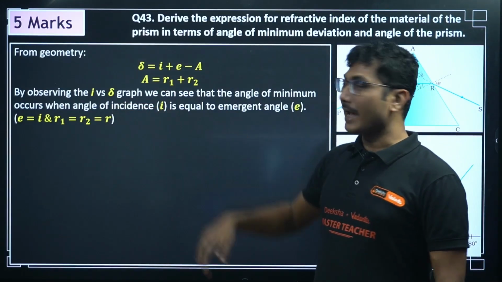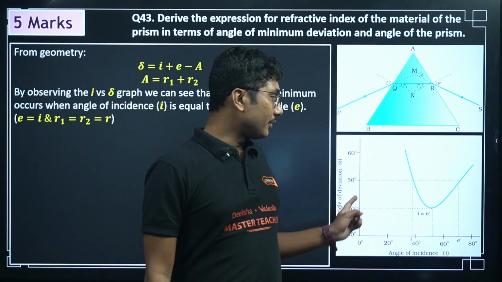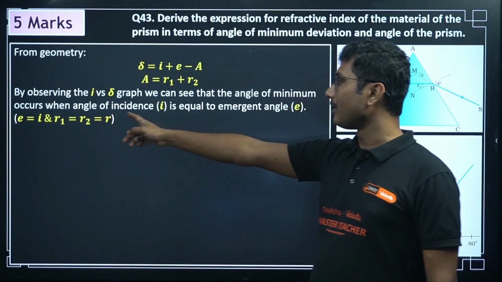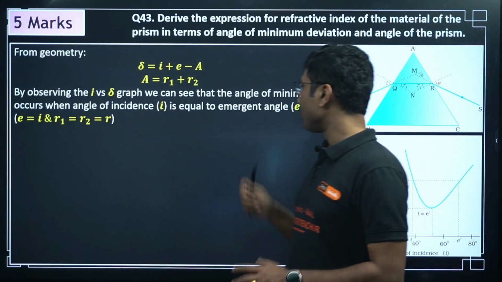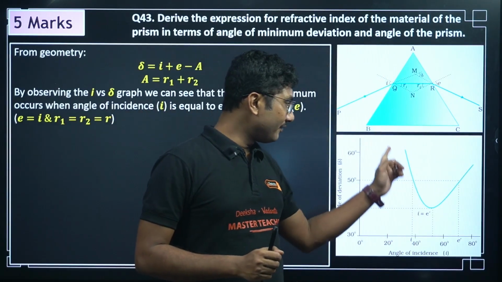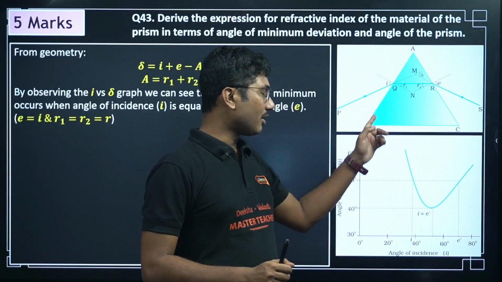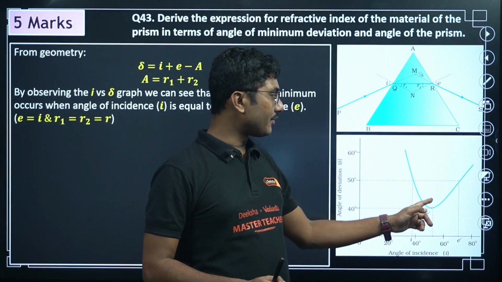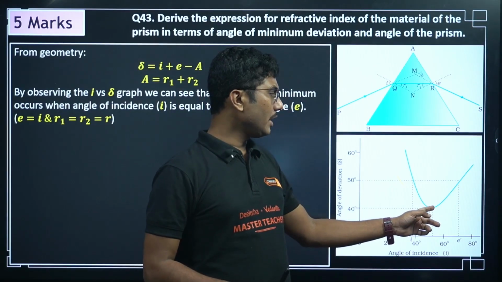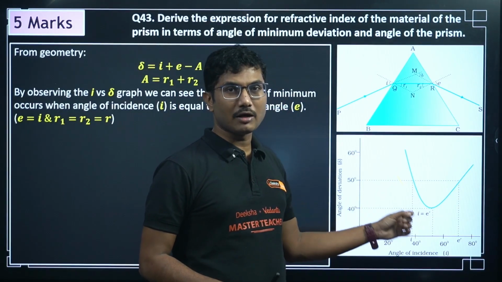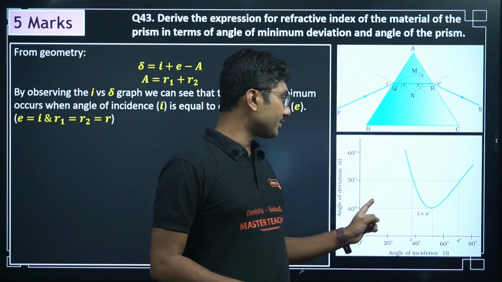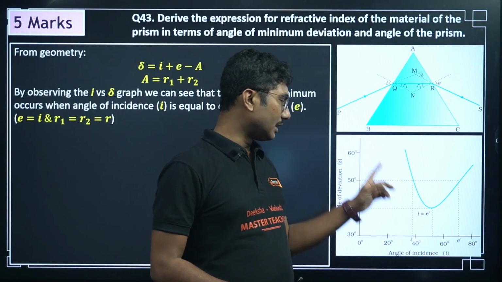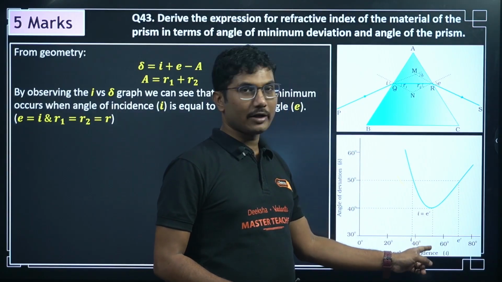By observing the I versus delta graph at this point, we can see that the angle of minimum deviation occurs when the angle of incidence I is equal to the emergent angle E. So if you see, this is the angle of deviation graph. All the points are higher than this point. So this is the point where the angle of deviation is smallest. This is called minimum angle of deviation. At minimum deviation, if you draw a tangent, this will give you the angle of deviation, and this will give you the angle of incidence and emergent.